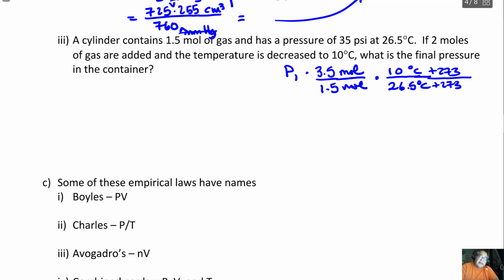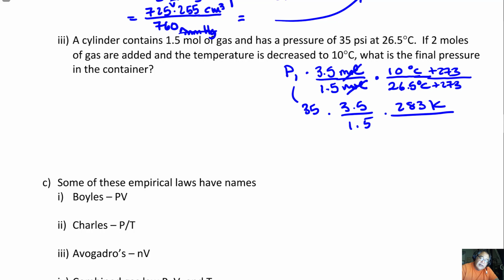And now that's in Kelvin, and then I can solve this problem. So this will be 35 for P1, right, times 3.5 divided by 1.5. Now I'm going to simplify this because I'm going to cancel those out. Times, and then that's going to be 283 Kelvin, and then divided by, and then 26.5 plus that.